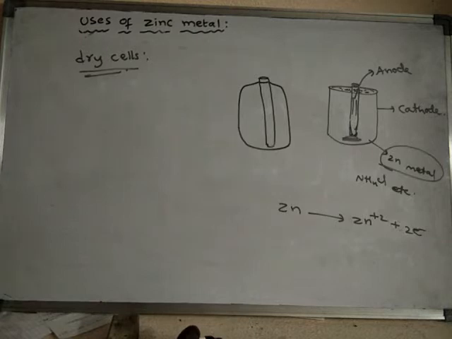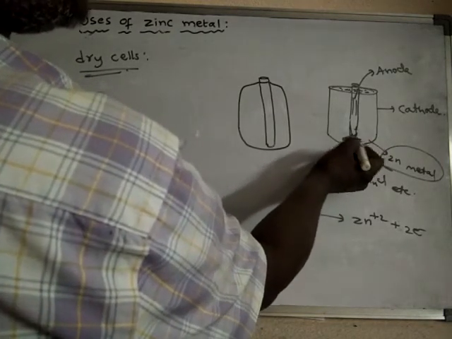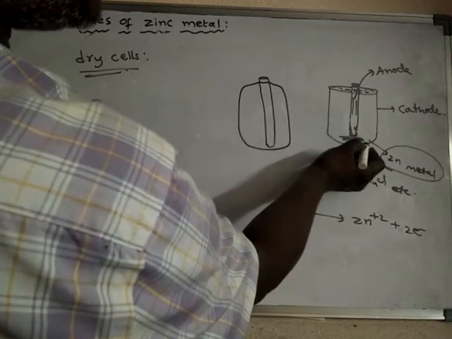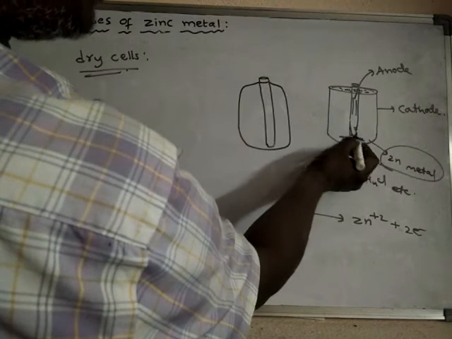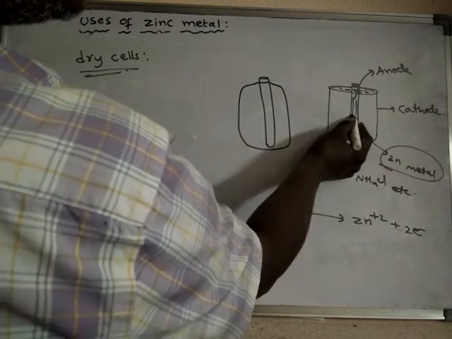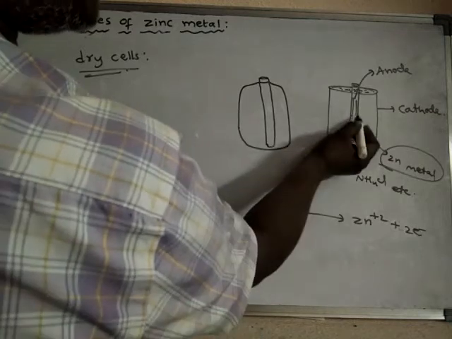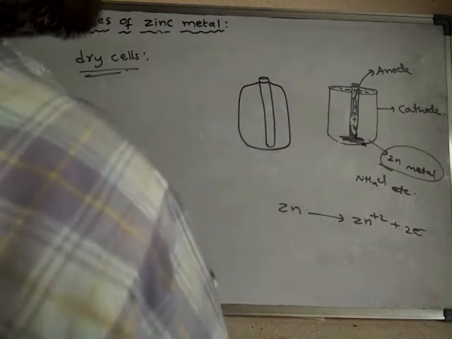It donates those electrons. The material present between this one and the zinc metal transfers the electrons from the zinc metal to this rod, because the anode is the positive electrode.